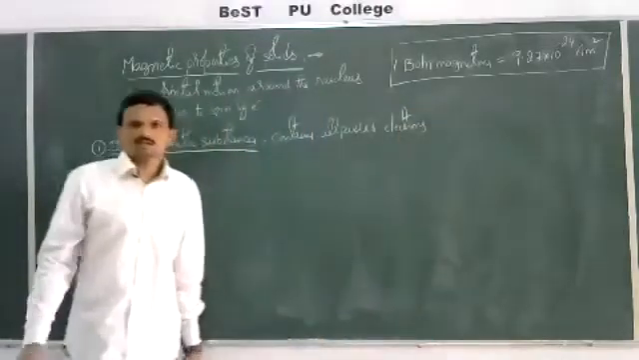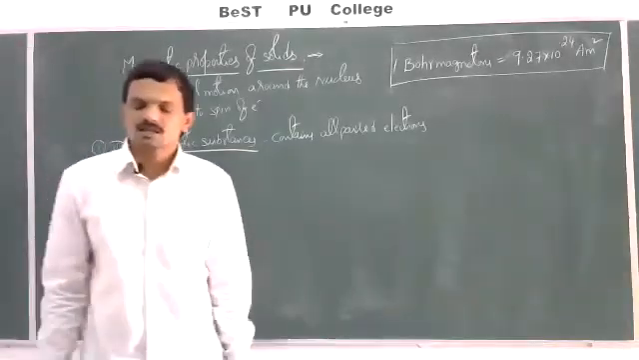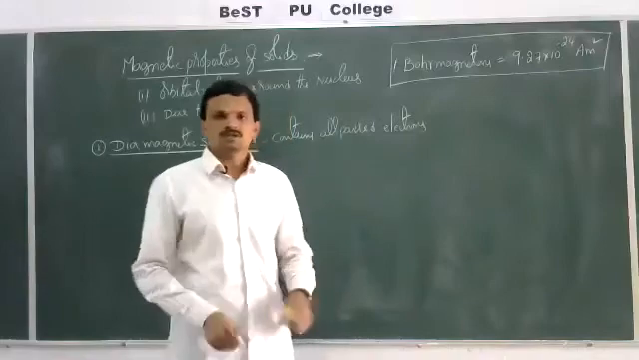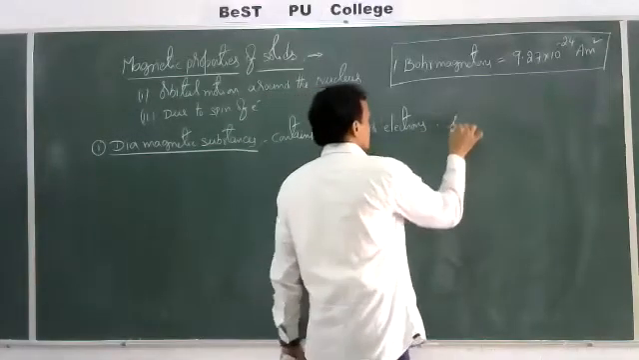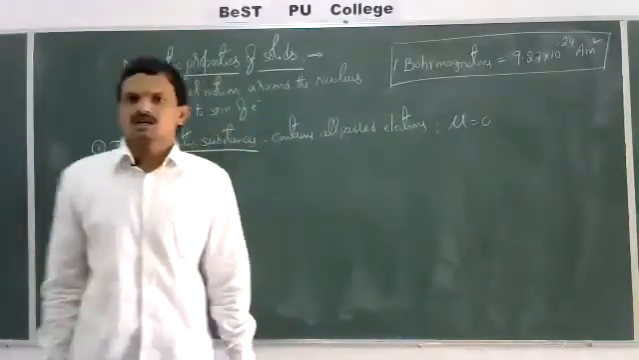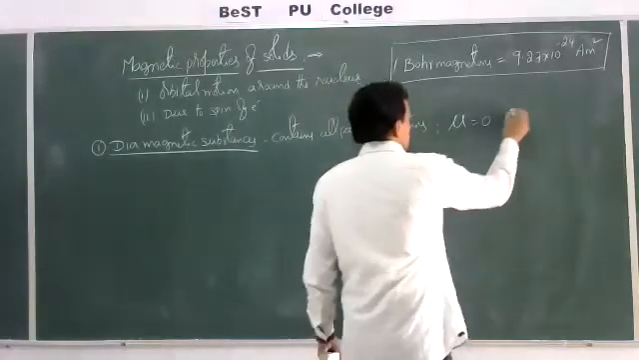So these contain all paired electrons. Since these contain all paired electrons, the net magnetic moment will be 0. So in the case of diamagnetic substances, the net magnetic moment is 0. Let us take some examples here.